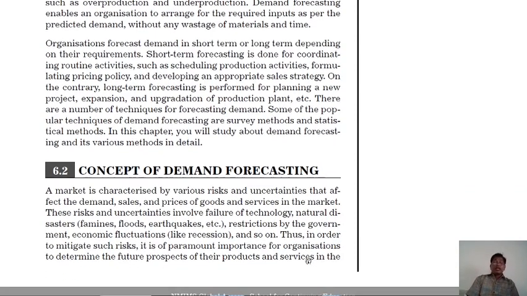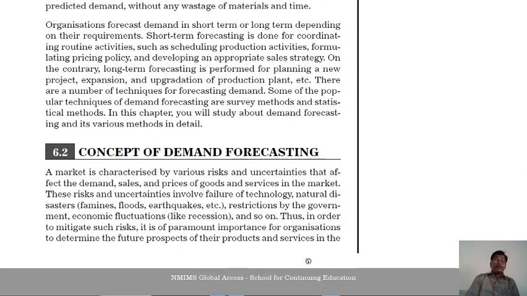The concept of demand forecasting: a market is characterized by various risks and uncertainties that affect the demand, sales, and price of goods and services in the market. These risks and uncertainties involve failure of technology, natural disasters like flood, earthquake, etc., restrictions by the governments, economic fluctuations like recessions, and so on.